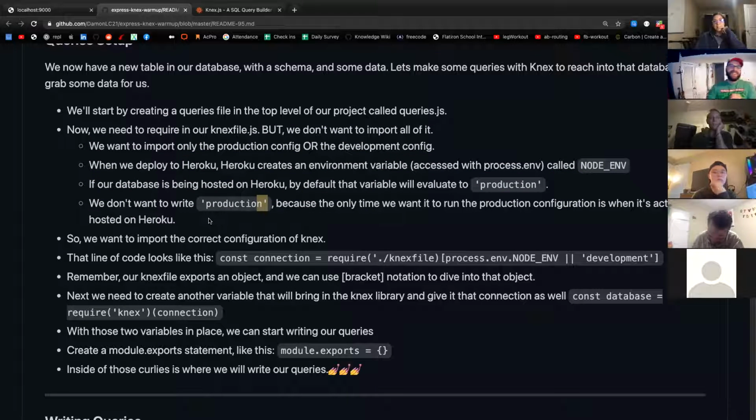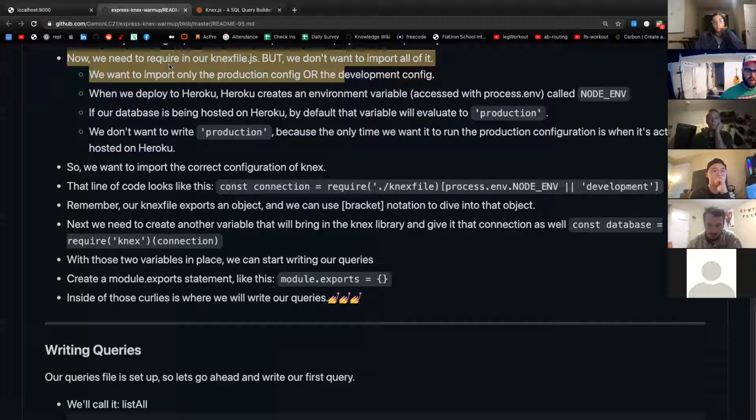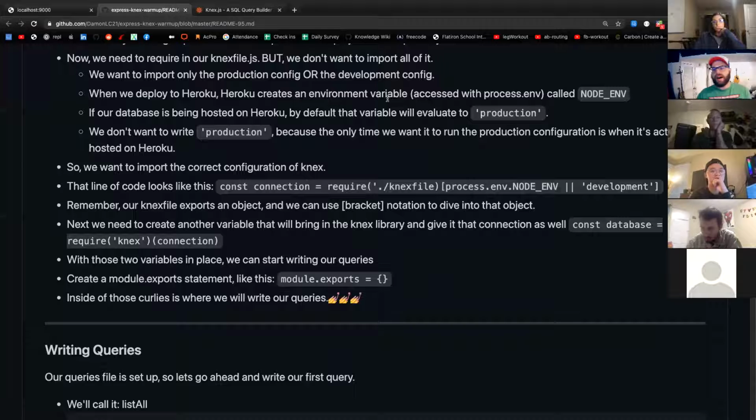So now we need to require in our Knex file, but we don't want to import all of it. We only want to import the production config or the development config. When we deploy to Heroku, Heroku creates an environment variable called node environment. We talked about environment variables, right?